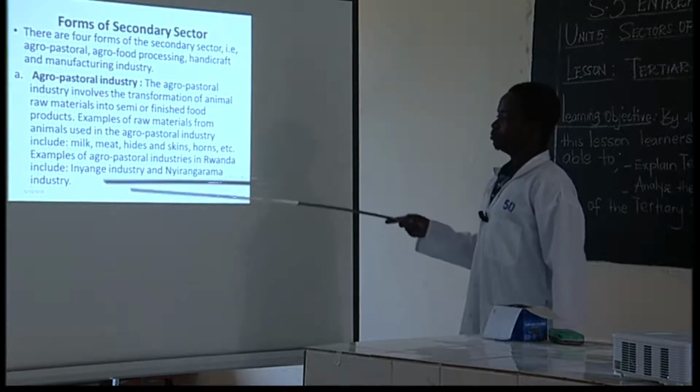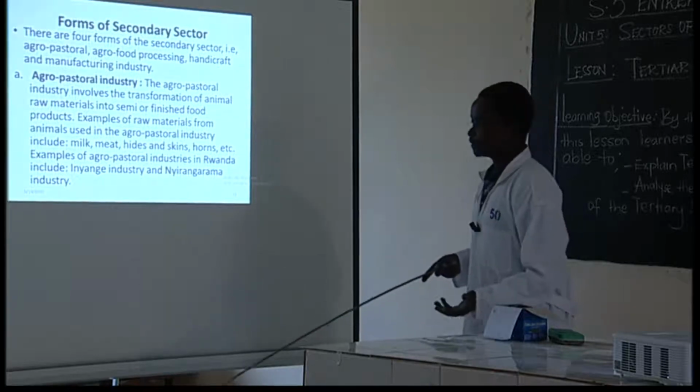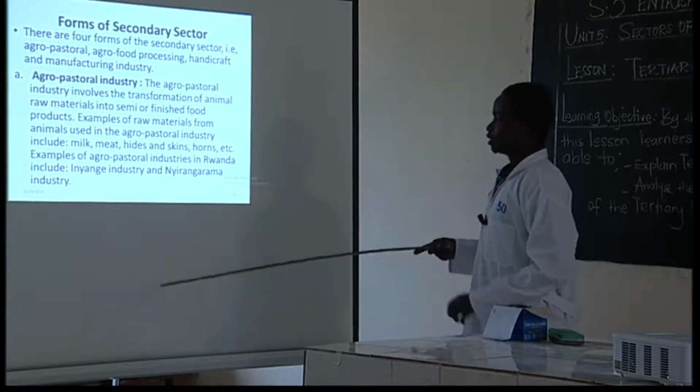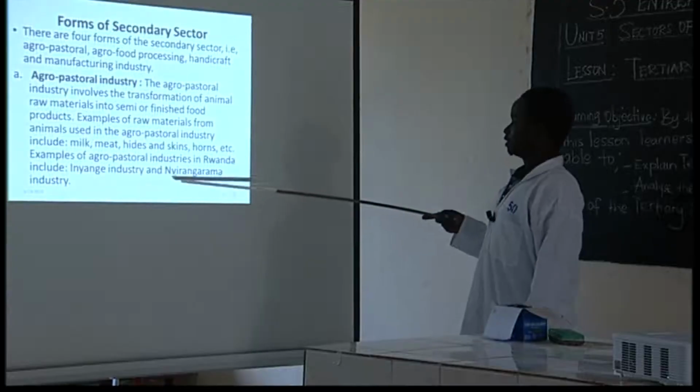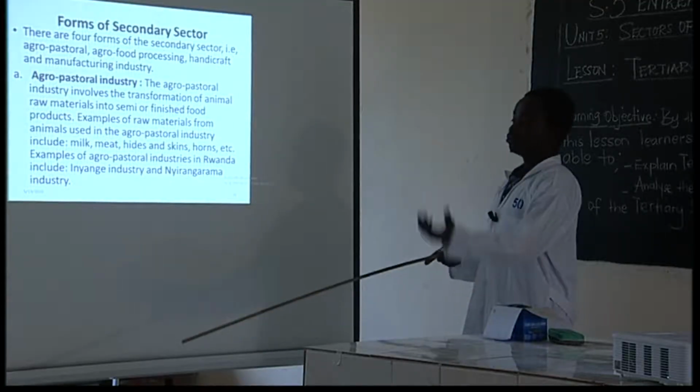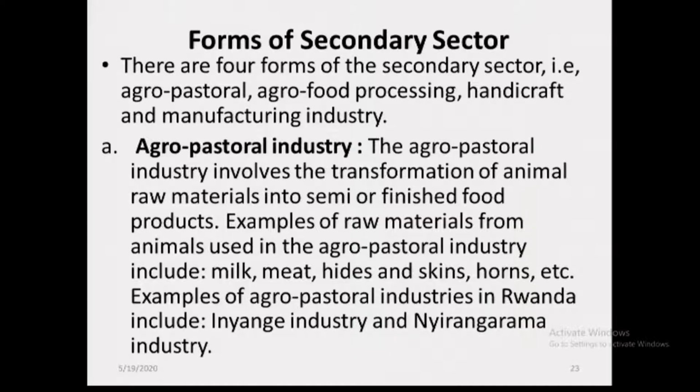For example, milk can be transformed into yogurt. We can have butter. So we have examples of agropastoral industries. We said we have Inyanje Industries. You know what Inyanje produces? We have very many products. It uses milk, then it manufactures for us yogurt, and we drink, which improves our diet. Then we have even Nyirangarama Industry, which also uses raw materials from animals, like milk, and manufactures yogurt. So that is agropastoral industry.